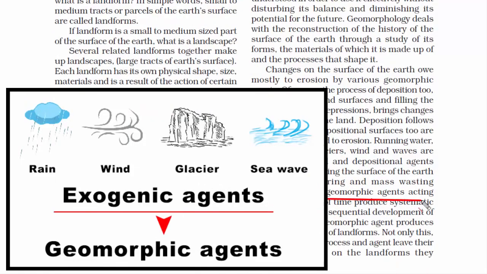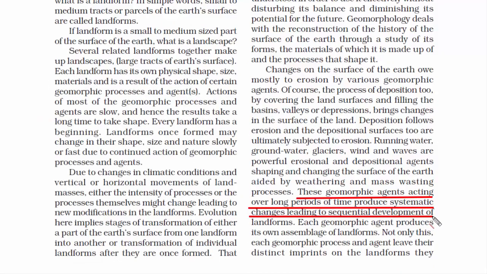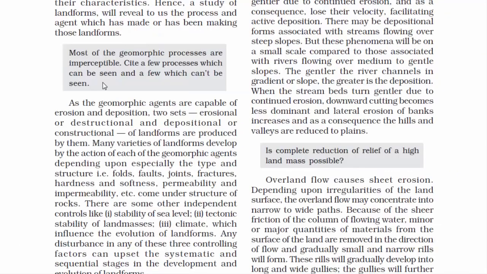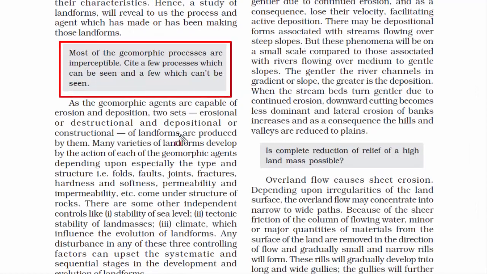These are called geomorphic agents, and they act over long periods of time and produce systematic changes leading to sequential development of landforms. Hence, we can also say that erosion and deposition are the two important aspects in the evolution of landforms. Now here it says most of the geomorphic processes are imperceptible. The meaning of the word imperceptible is undetectable, unobservable. In other words, something that is very hard to observe, because nature has a very slow movement of development.